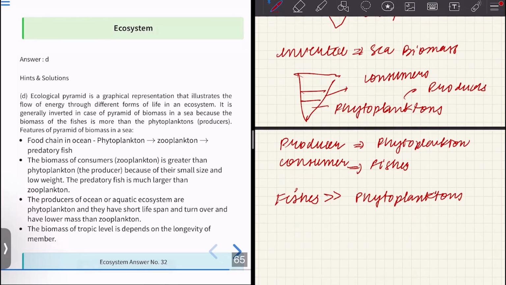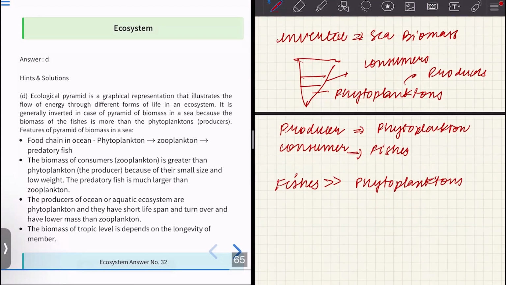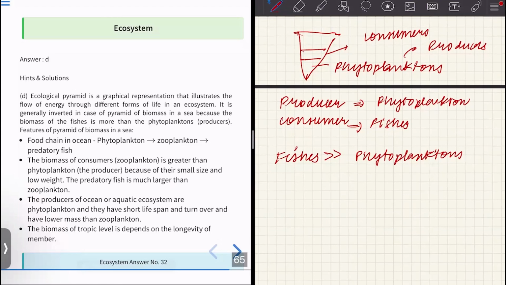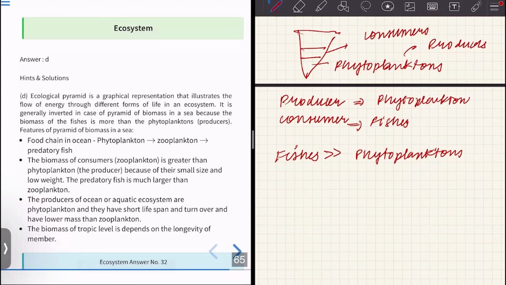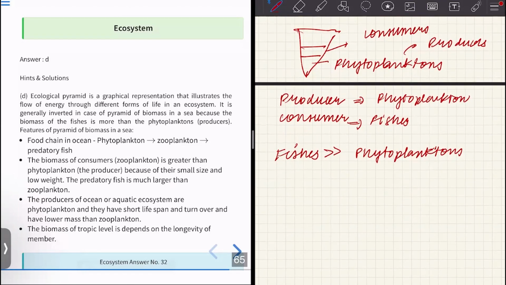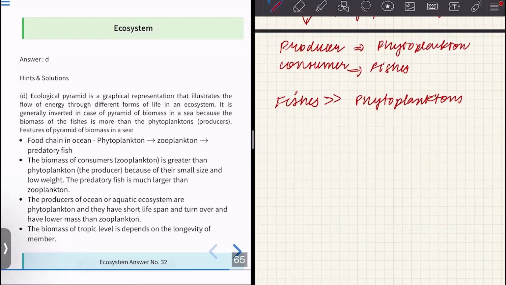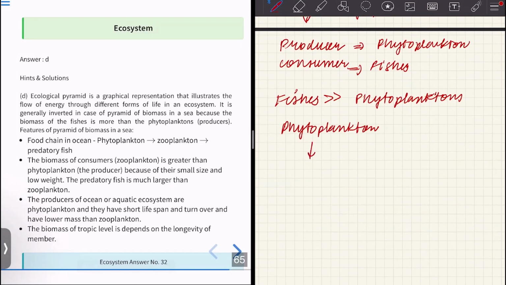Okay. What are the features of pyramid of biomass in a sea? The food chain that is seen is phytoplankton, eaten by zooplankton, and zooplankton in turn is consumed by predatory fish. The biomass of zooplankton is more than that of phytoplankton because they have small size and low weight.